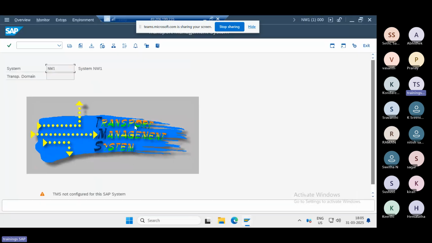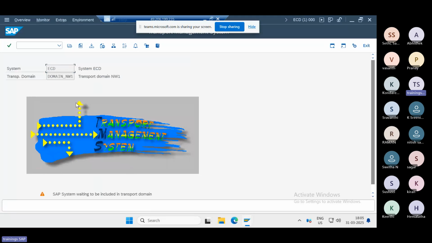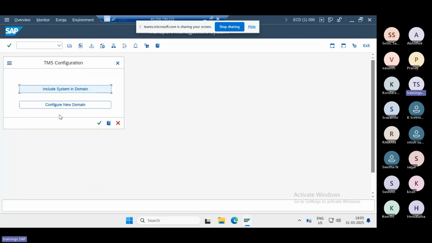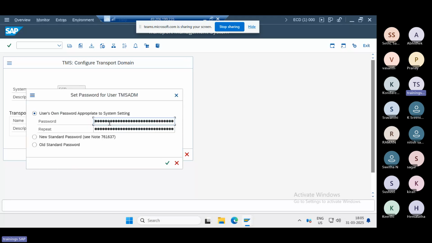Log into the ECD system, not the NWD. Now I will do it in reverse order. Log into ECD, go to STMS, and configure the new domain on the ECD system, domain underscore ECD. Click on the save button. It is creating the user ID. Then you can enter the password of the TMSADM user, and it will create the new domain.